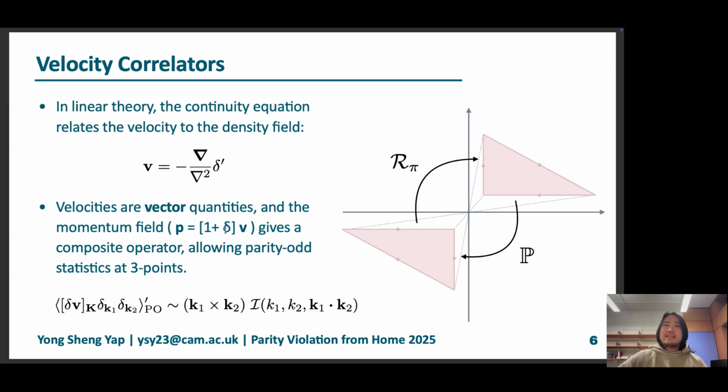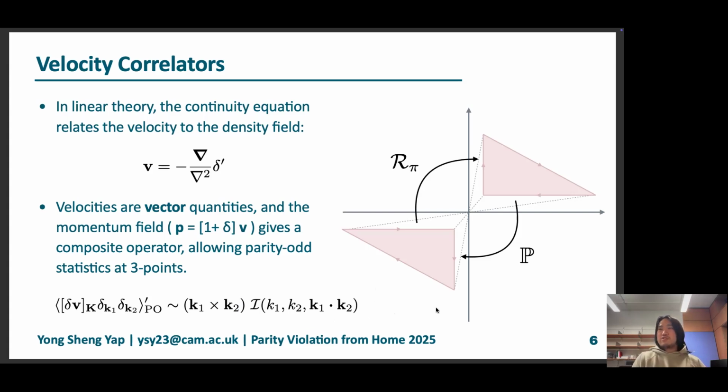Not only that, it is the product of the density and the velocity field evaluated at the same point, so it is also a composite operator akin to the one that we looked at in the previous slide. This is great because it allows parity-odd statistics at lower points, most importantly at three points, where I could come up with something like the momentum field times two density fields in a bispectrum. Just looking at the vectorial structure, we know that this must be proportional to a pseudovector, which one can build using two of these momenta, like k1 cross k2. And this is the most generic thing that you can have. And this does not vanish even in the presence of a momentum-conserving delta function.